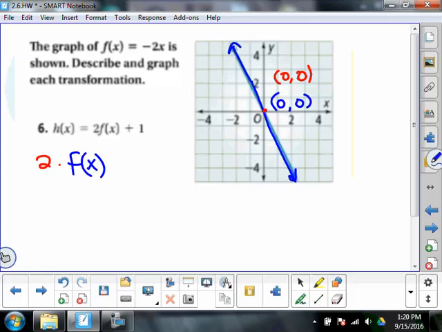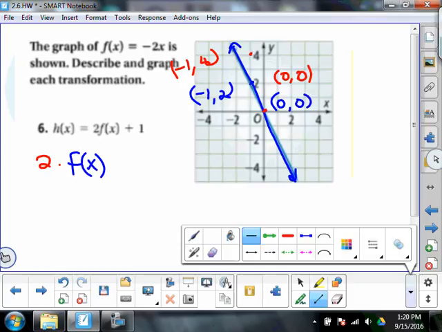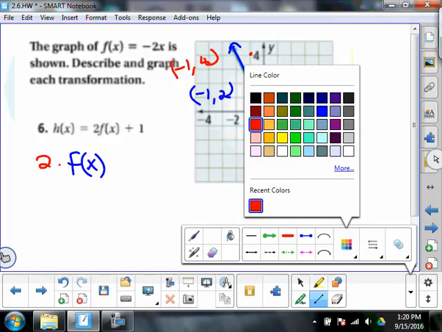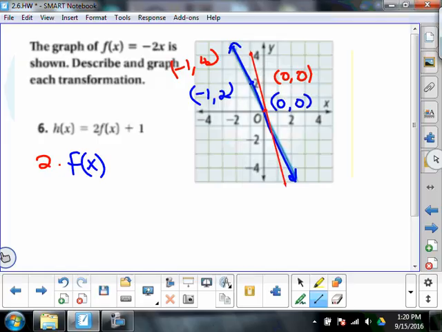Okay, so here it looks like we've got negative 1, comma 2. So what we would have would be negative 1, comma 2 times 2, or negative 1, comma 4. So negative 1, 1, 2, 3, 4. So the deal is all I need to sketch a line is 2 points, and I've got them. Here we go. So that line is twice the steepness.